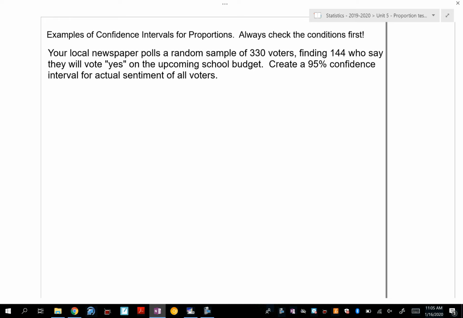We have a local newspaper that polls a random sample of 330 voters, finding that 144 say they're going to vote yes on the upcoming school budget. Let's create a 95% confidence interval for what would happen if everyone answered this question, if we were able to have the time and money to find everyone. The first thing you want to do is make your assumptions.